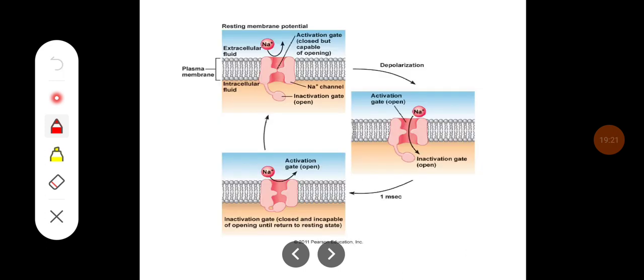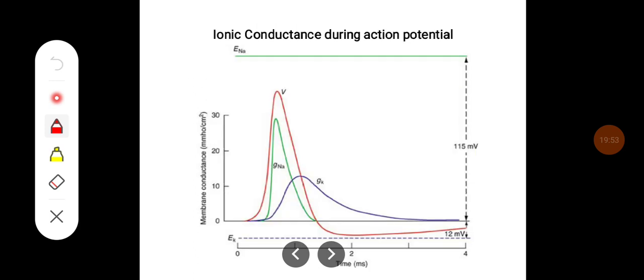Again, this is the resting state. At the peak of depolarization, the inactivation gate of the sodium channel is going to close and stop the sodium influx. So this is the ionic conduction during the action potential.